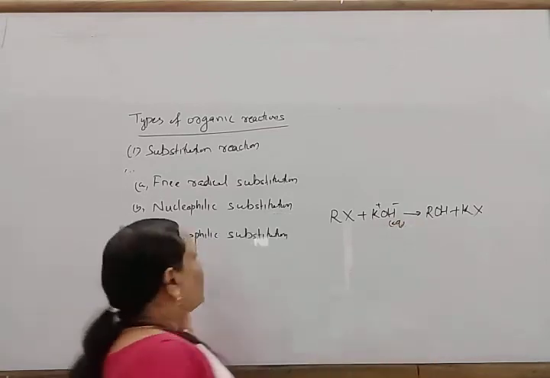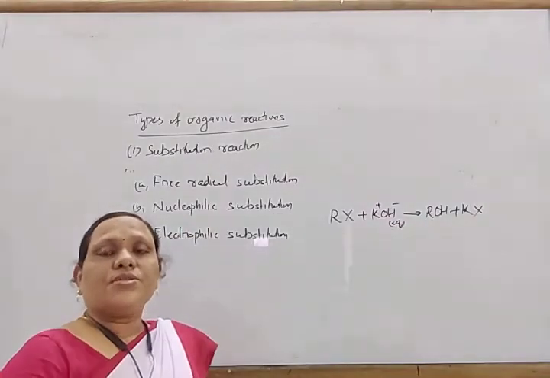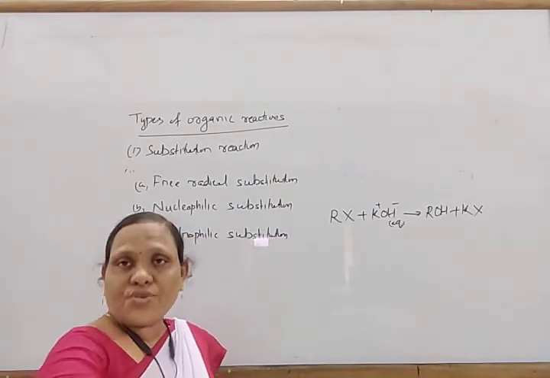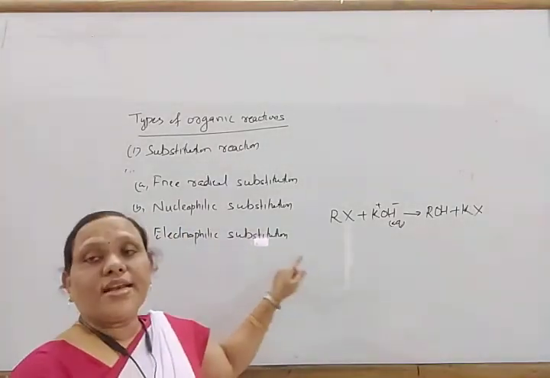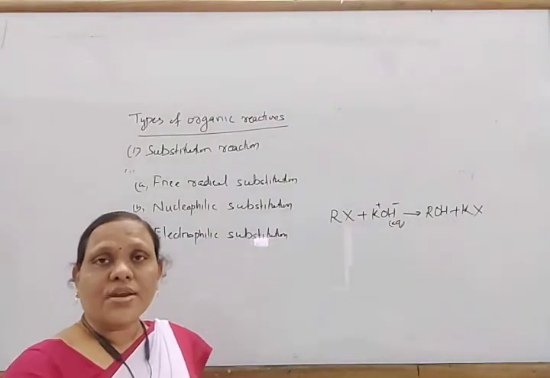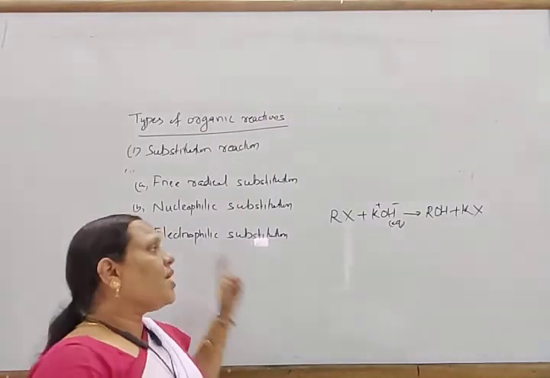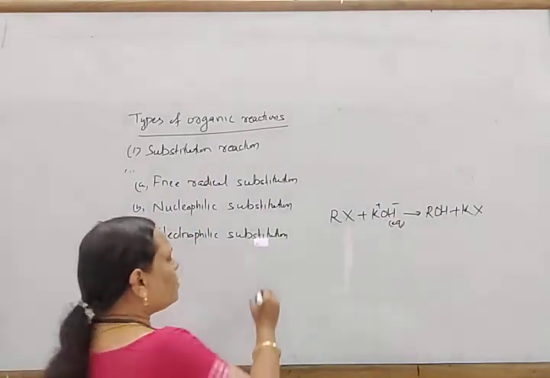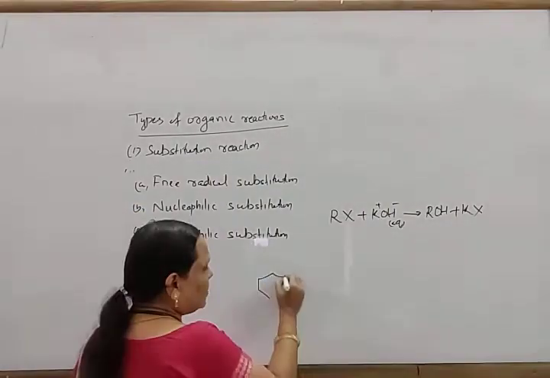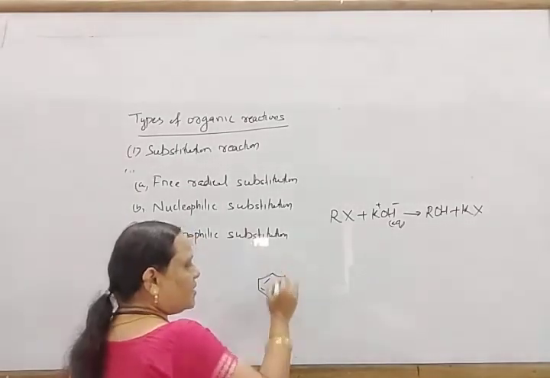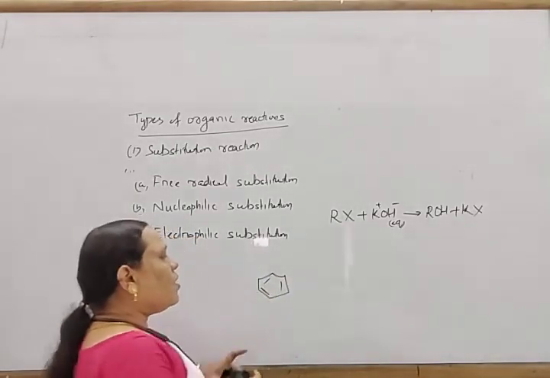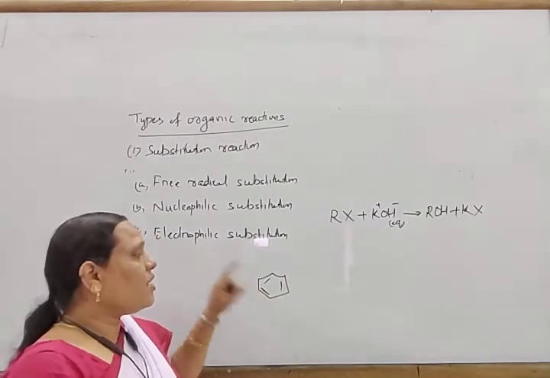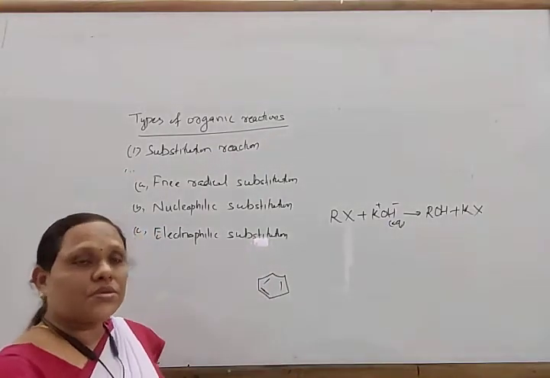And again, electrophilic substitution reaction. The reaction where an electrophile is substituted by replacing another electrophile is known as an electrophilic substitution reaction. Generally this takes place in case of aromatic compounds. Although aromatic compounds such as benzene and its derivatives contain unsaturation, or double bonds, instead of undergoing addition reaction they undergo electrophilic substitution reaction.